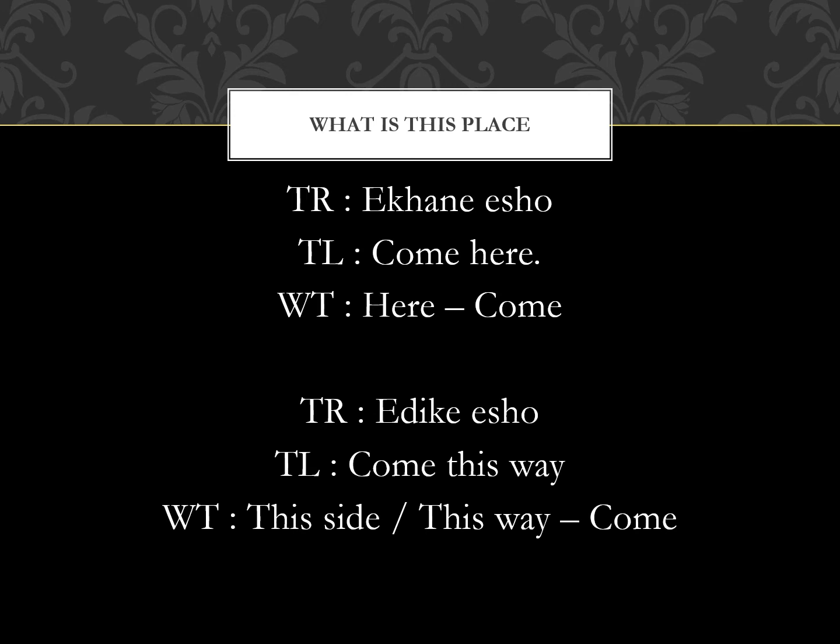I can also say edike esho, which means come this way, like in a sense of follow me, or come to this side of the room. Let's say we are in the same room, but you are sitting somewhere far away, and I can say ekhane esho or edike esho. So both of them will work. But generally, if I am sitting or standing, like I'm stationary, I will use ekhane esho. And if I am moving, let's say I'm going to some place and I want you to come with me, I'll use the word edike esho.